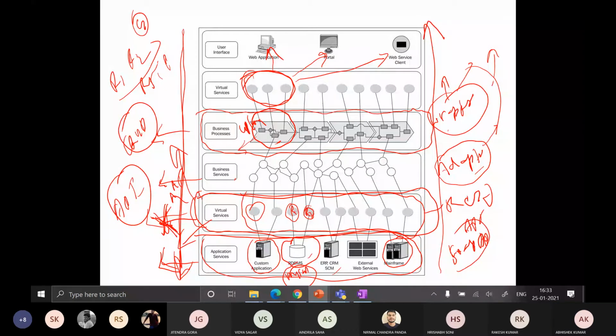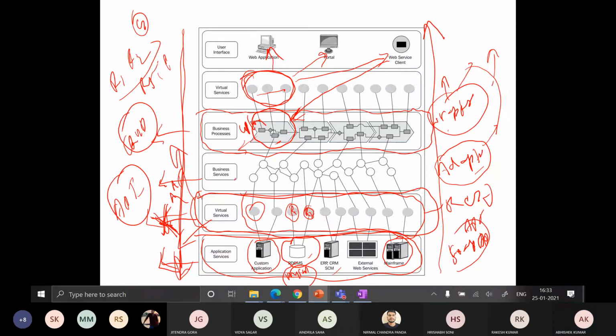Anyone? Why are we calling virtual services instead of directly calling this business process? Exposing your business services in the form of virtual services plays a vital role in security, right? In the REST API designing part, we have seen why we expose anything as virtual services: because of the security perspective.